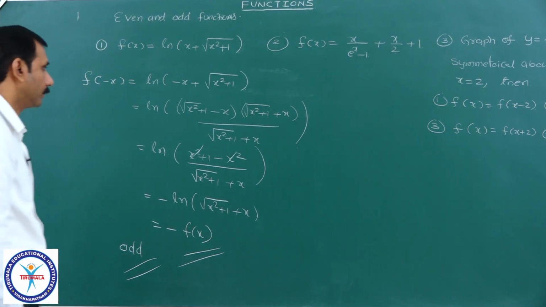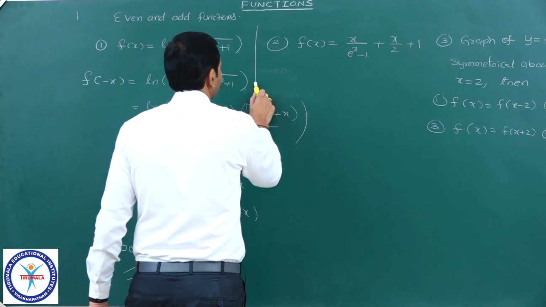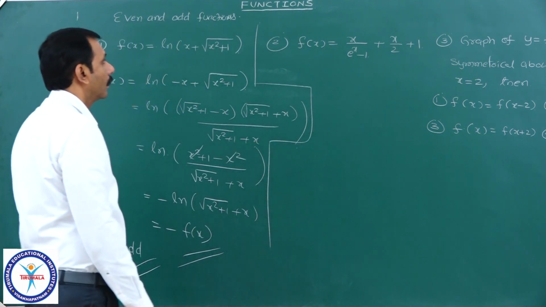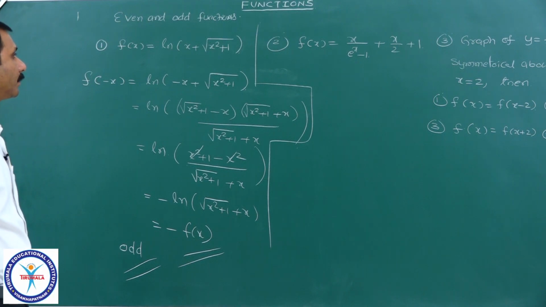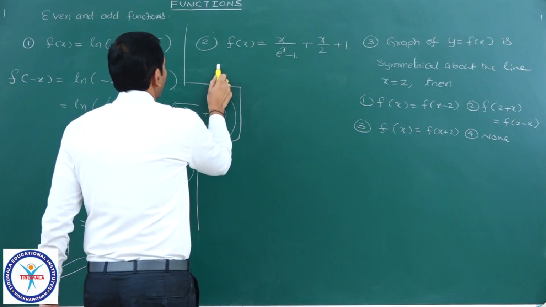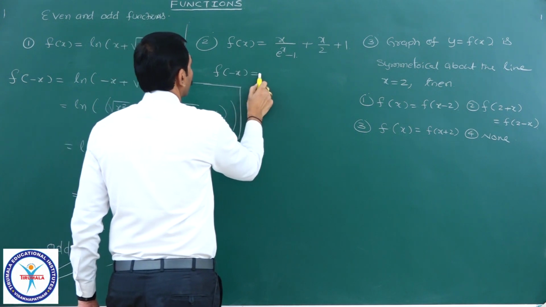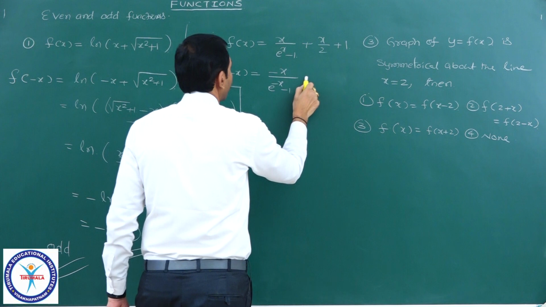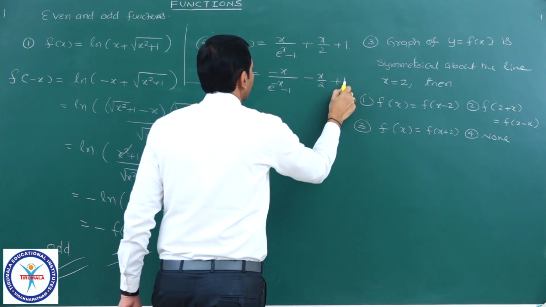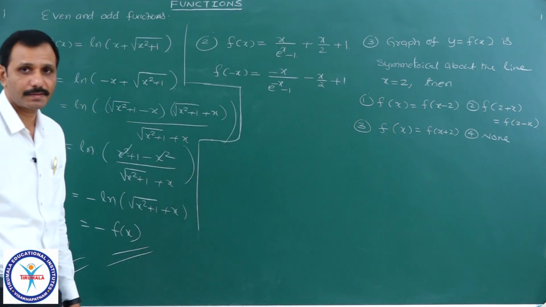And next, second is f of x is equal to x by e power x minus 1 plus x by 2 plus 1. Here f of minus x is equal to minus x by e power x minus 1 minus x by 2 plus 1. That is, replace x by minus x.